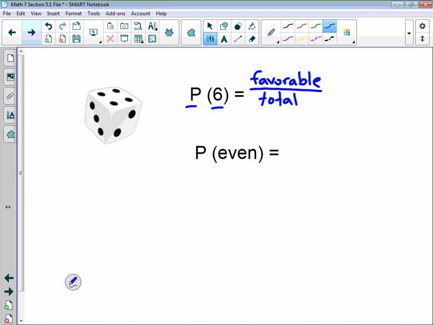Well, for the favorable outcomes, we're not looking at what the favorable outcomes are, we're looking at how many there are. So it's the number of favorable outcomes divided by the number of total outcomes. How many favorable outcomes are in this case? Well, only one. The only favorable outcome would be getting a 6 if you were to roll that dice. So there's one favorable outcome. How many different possible outcomes are there on a 6-sided die? Well, there's 6 different sides, 6 different numbers. So there's 6 total outcomes. So you have a 1 out of 6 chance of getting a 6.